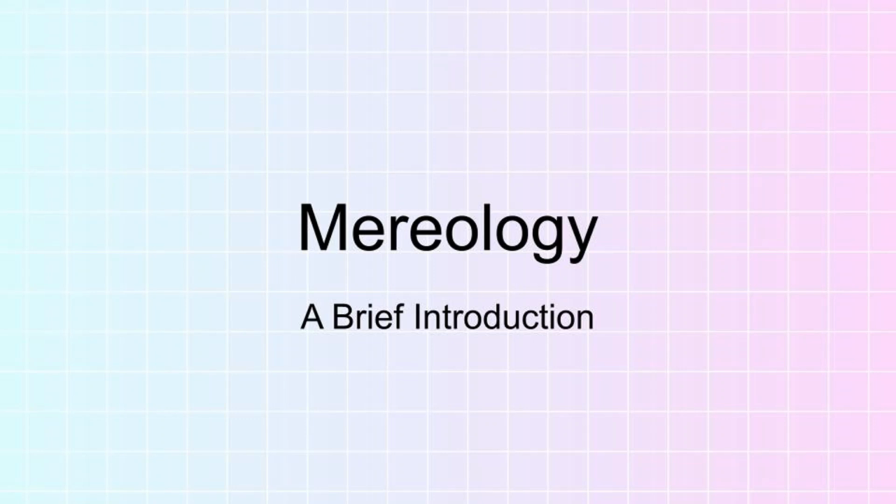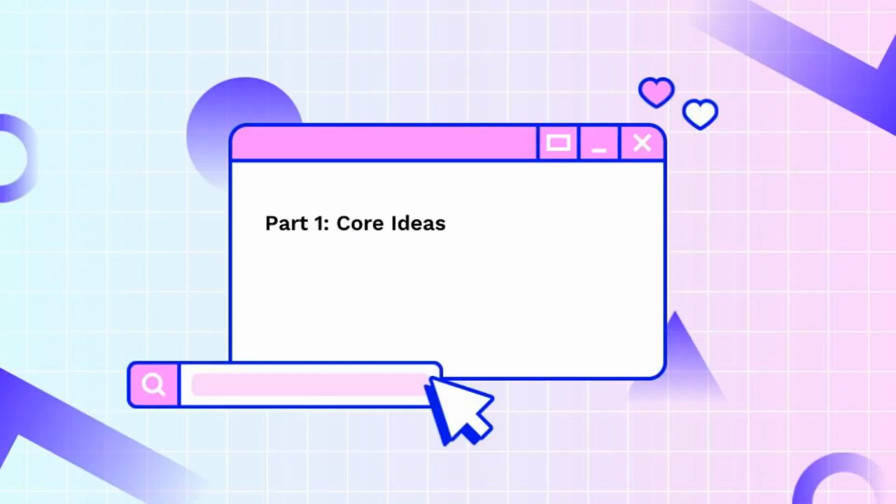Hello everyone, today we're going to be doing the philosophy of parts and wholes, or Mereology. First, we're going to start with some core ideas. This is going to be part one. It will cover proper parthood, proper or improper parthood, overlap, disjointness, product, sum, difference, and universe. These are the core ideas in Mereology.